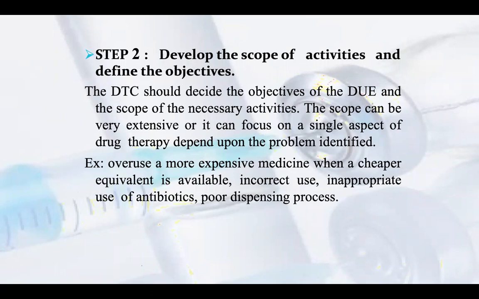For example, overuse of a more expensive medicine when a cheaper equivalent is available, incorrect use, inappropriate use of antibiotics, or poor dispensing. So what do we have to learn here? First, when a cheaper equivalent is available, they use the costly one, because you can see that branded drugs are more costly as compared to generics. Sometimes good generics are available and the branded drug costs more than that. So why not prescribe and dispense the more economical drug as compared to the branded drug?